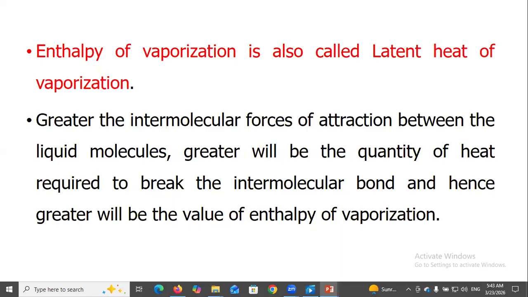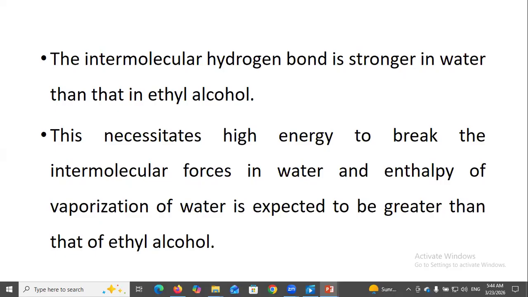Enthalpy of vaporization is also called latent heat of vaporization. Greater the intermolecular forces of attraction between the liquid molecules, greater will be the quantity of heat required to break the intermolecular bond, and hence greater will be the value of enthalpy of vaporization. The intermolecular hydrogen bond is stronger in water than in ethyl alcohol.